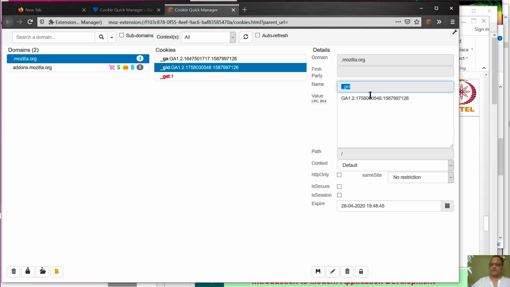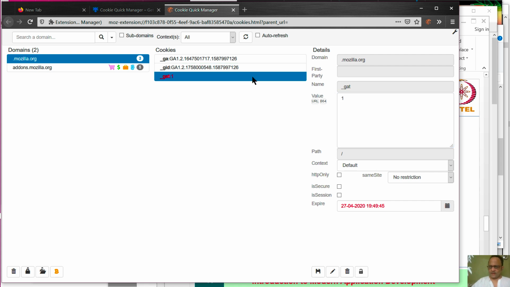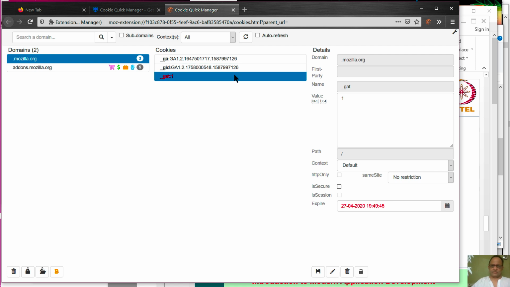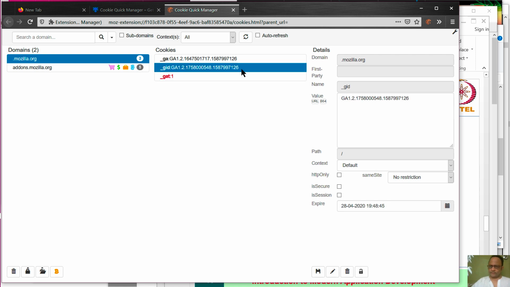So you have name GID and something, and then there's something else, and this cookie is in a different font for whatever reason. I don't see what is different about it, but anyway, probably some detail that I don't know.